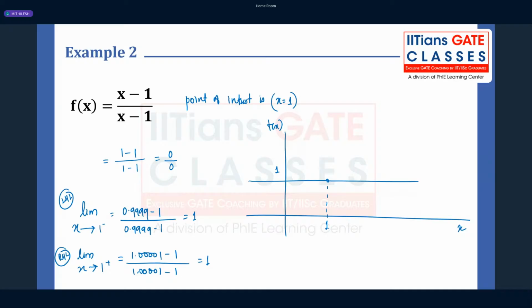Though your limits are giving the similar value, left hand limit is equal to the right hand limit, you don't have the function defined at that particular point 1. So you cannot say it's continuous as well as differentiable. Let me give you another similar question to make this concept more robust.